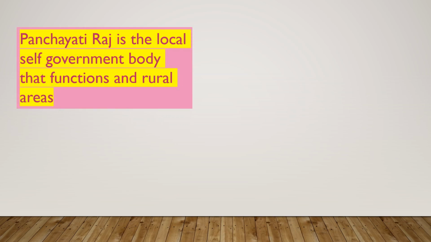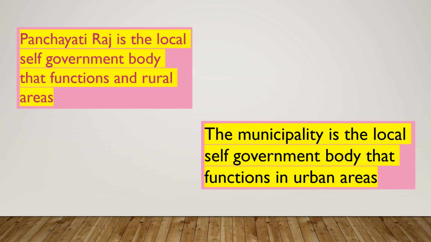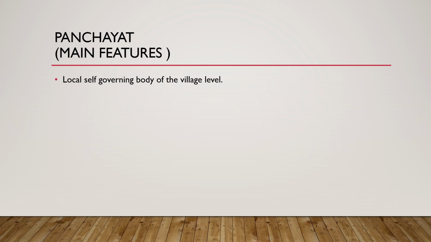Now, the local self-government body that functions in the rural area is known as Panchayati Raj, that I told you. Now, the local self-government body that functions in the urban area is known as the municipality. Now, what are the main features of a panchayat? I am talking about the panchayat here.